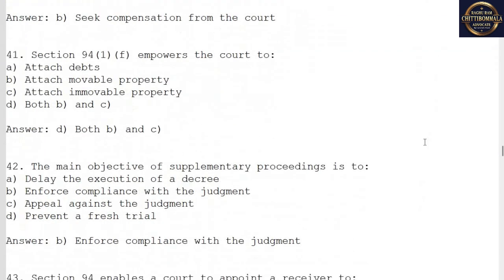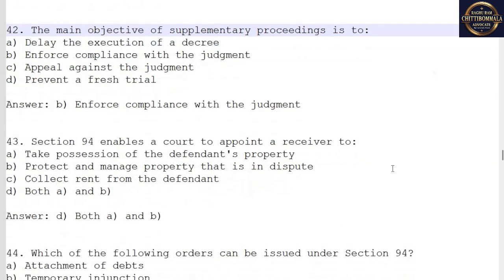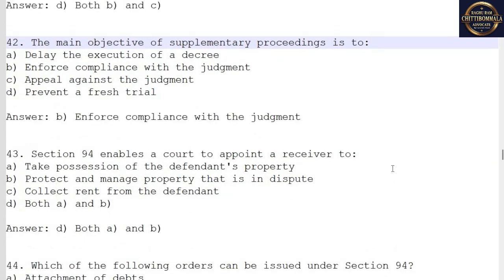41. Section 94(1)(f) empowers the court to A. Attach debts. B. Attach movable property. C. Attach immovable property. D. Both B and C. Answer: D. Both B and C. 42. The main objective of supplementary proceedings is to... Answer: B. Enforce compliance with the judgment.